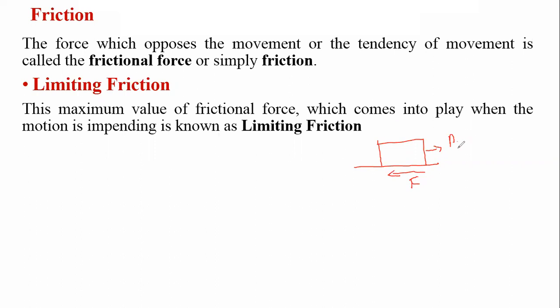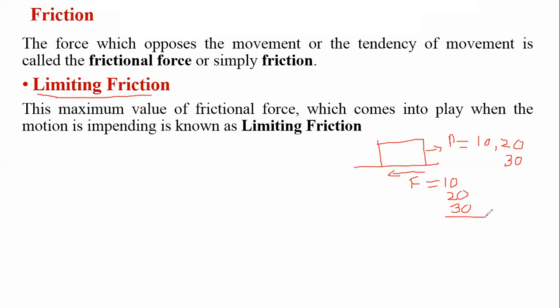If we increase this load by 10, this value will automatically produce the same intensity, 10. If we apply a load of 20, it will produce an equal and opposite force of 20. If we apply a force of 30, it will produce a value of 30. But this is only up to a certain limit, and that limit is called limiting friction.